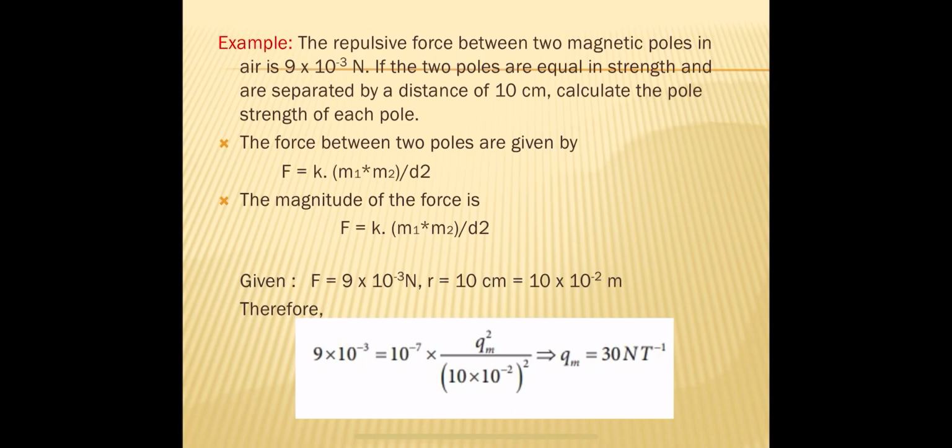By simplifying this, we get the pole strength as 30 ampere meter. Okay, thank you.